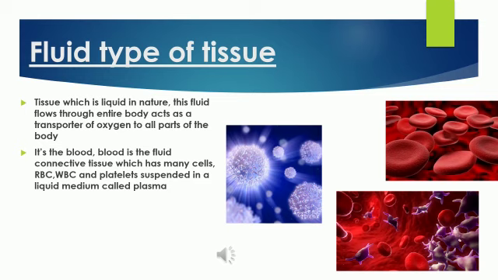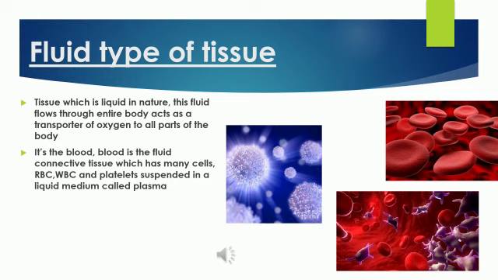The last type of connective tissue that we are looking into is fluid tissue. The name itself says it is liquid in nature, and this fluid flows through the entire body. Now you can guess it. It is nothing but blood, isn't it? The fluid that flows throughout the entire body acts as a transporter of oxygen to all parts of the body.